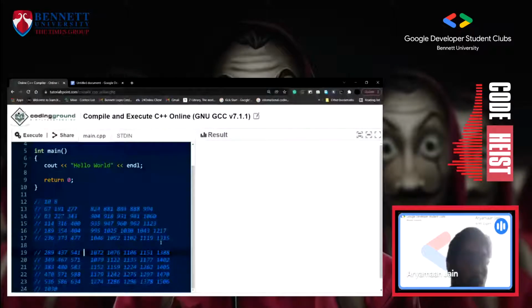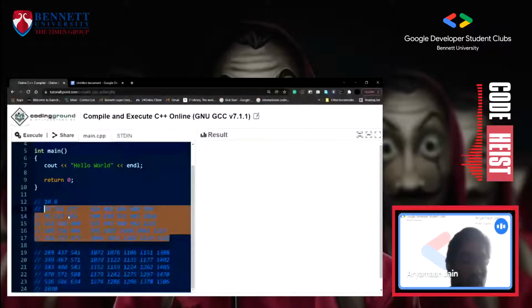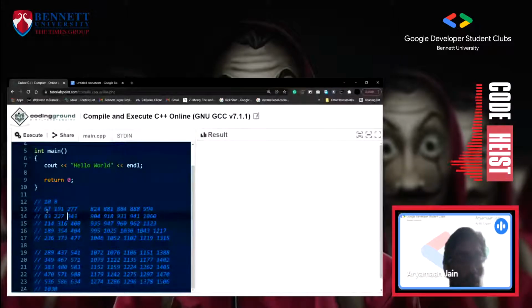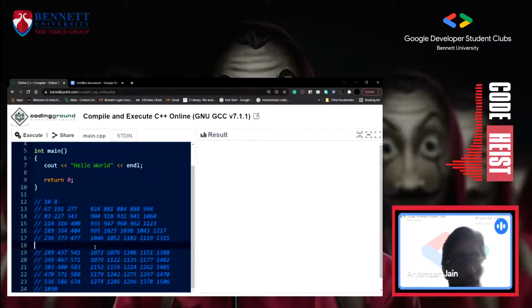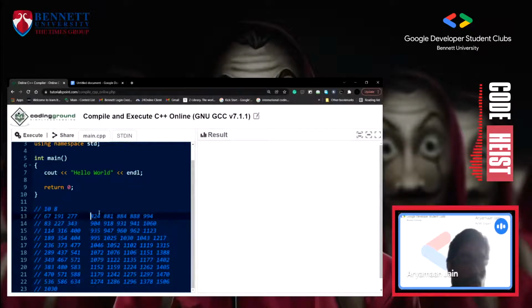Now we will check first if the element is present or not. We will use the same approach. We will find the middle element. We will divide twice, and we will use the same approach, checking from the middle element. If the element is smaller, we will divide like this, one this half and one this half. If the element is greater, it will be just like this but downsized. So it will be first this half and then this half. We will use this approach repetitively, and we can find if the element is present or not.